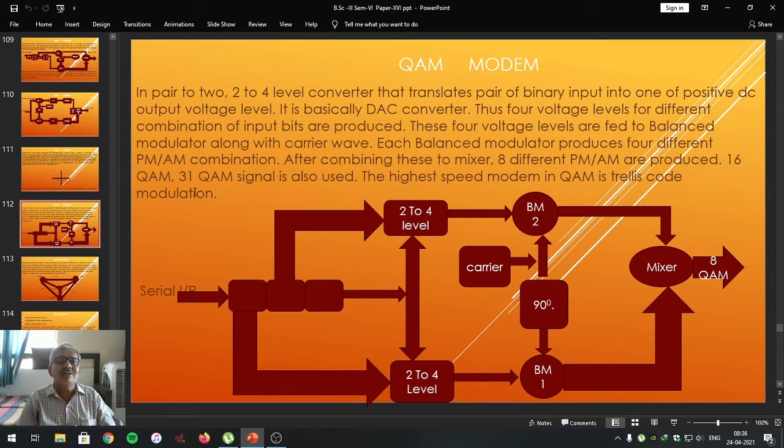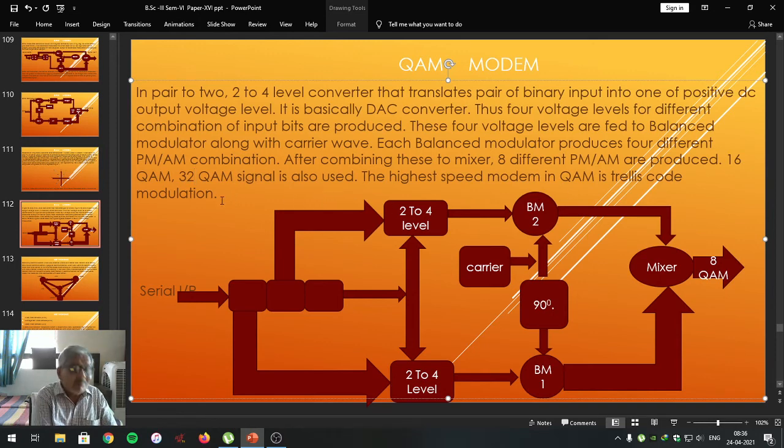16 QAM, 32 QAM signal is also used. The highest speed modem in QAM is trellis code modulation. In quadrature amplitude modulation, trellis code generation is a high speed modem that can be used for the purpose of converting digital data into analog.